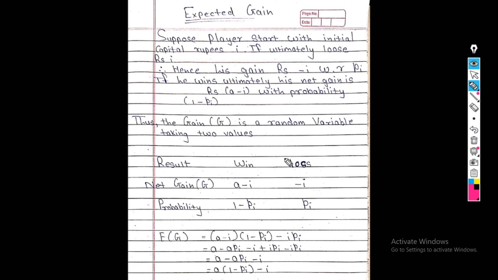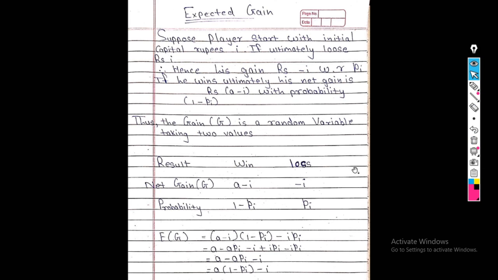Only remember this: if the gambler has a loss of rupees i with probability Pi and a total net gain of a minus i with probability 1 minus Pi, multiply these two and we get the expected gain.